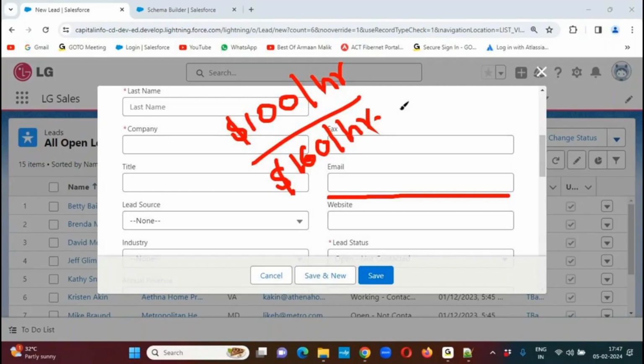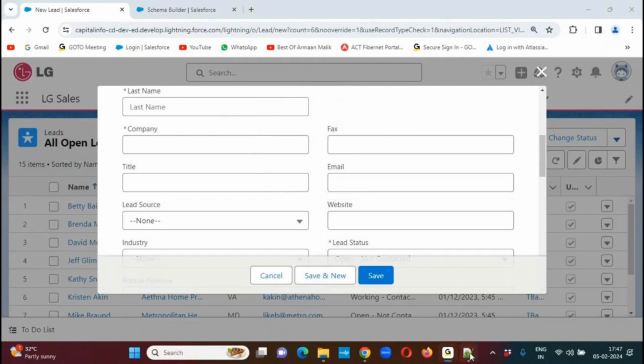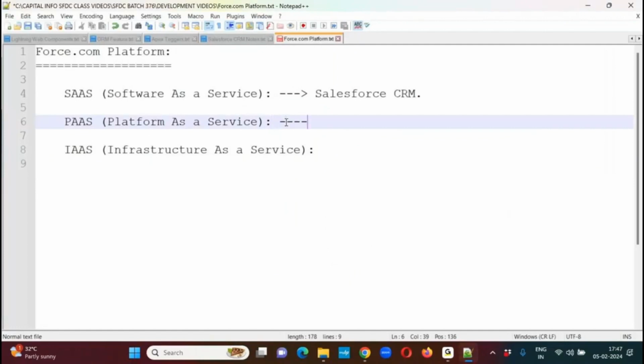So in this case, as part of Salesforce, they are not only offering simply the CRM, they have introduced a platform also that is called the Force.com platform. Salesforce introduced a platform called the Force.com platform. Okay, understood the concept over here? Now, as part of this Force.com platform, what is the use? Now let me explain. Basically, Force.com platform is a cloud platform, which can be accessed just with the help of a browser and internet access.